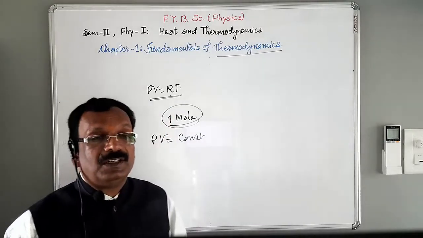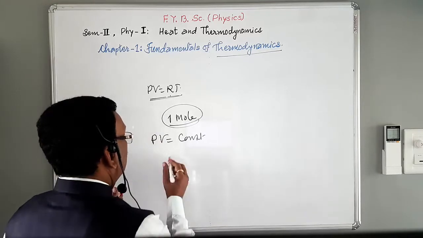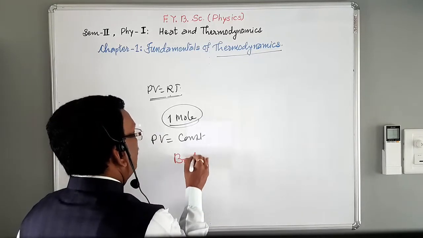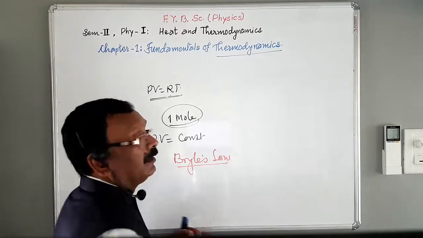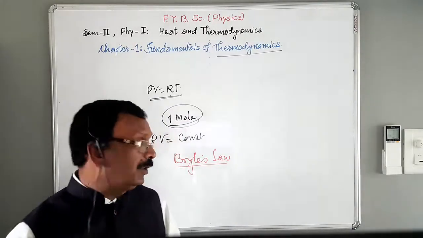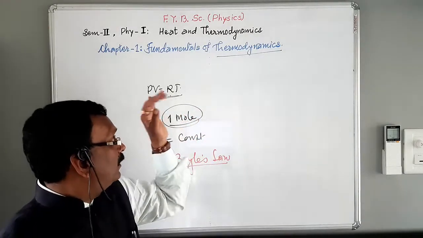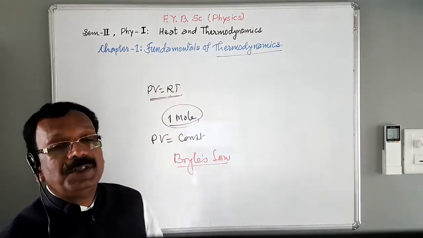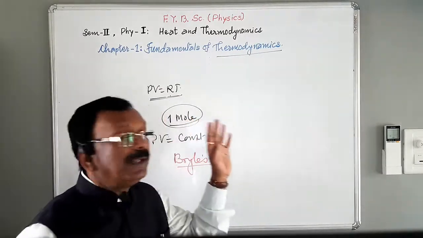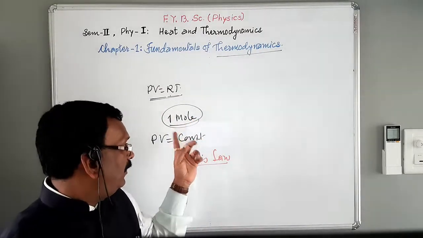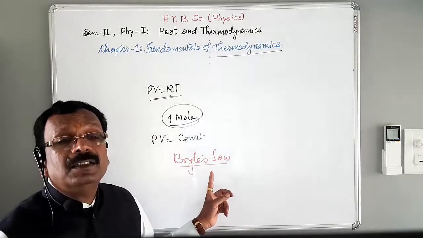So PV is equal to constant, and this is nothing but Boyle's law. Again I am going to repeat. For a perfect gas, the perfect gas equation is PV = RT. For a fixed mass of a gas, if temperature is kept constant, then we have PV equal to constant, and this is nothing but Boyle's law.